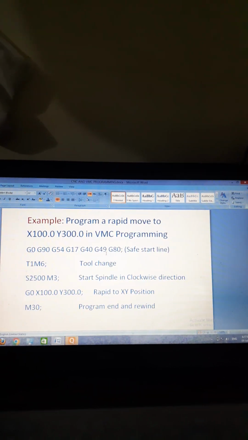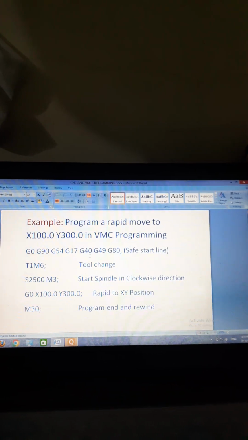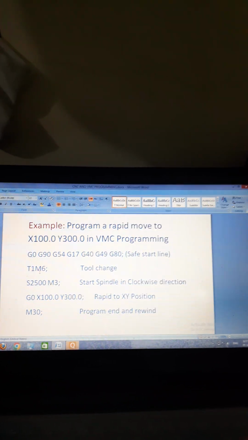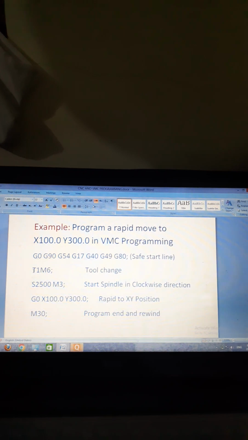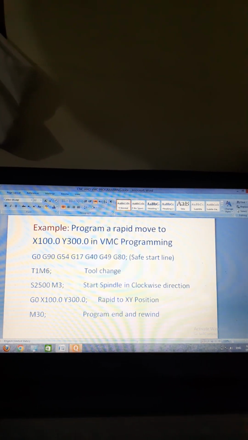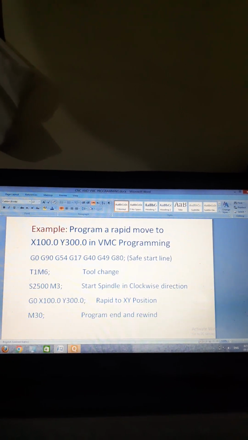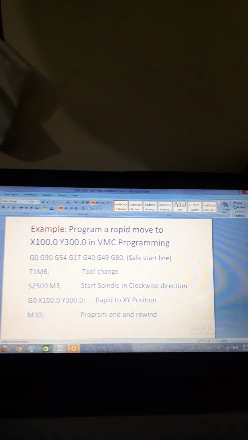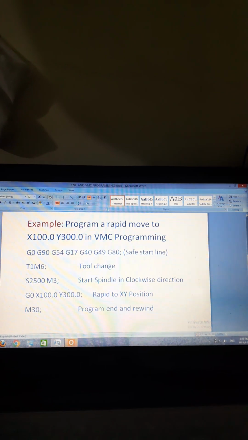We need to put in every line of block this code: T1 M6. T means tool, 1 means tool number 1. M6 is a miscellaneous function code. M6 is used for a tool change. T1 M6, this line of block is called tool change.